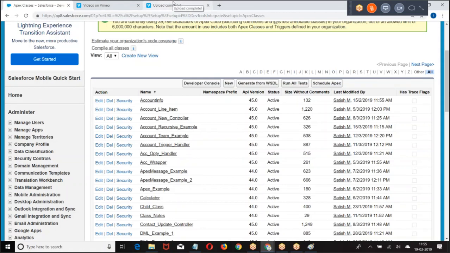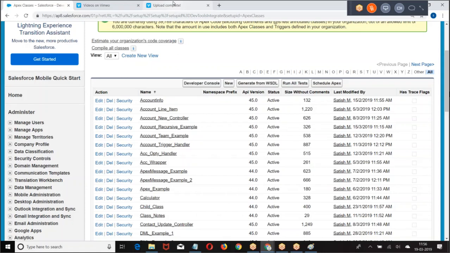Schedule Apex is one of the asynchronous operations, where the job will run at the specified time. When the job is running at the specified time, how do you define it? We are supposed to go with a cron expression. What is that cron expression? It will tell you when the job has to run. How do you define the cron expression? Seconds, minutes, hours, day in the month, day in the week, year. Question mark means not sure, star means every, 1 for Sunday, 7 for Saturday, hash for second Sunday or second Saturday, this one hash. 100 jobs can be scheduled at a time.